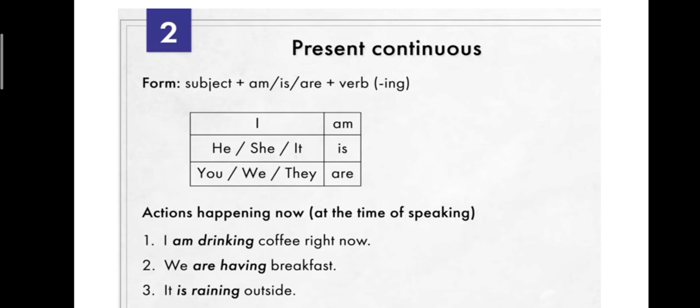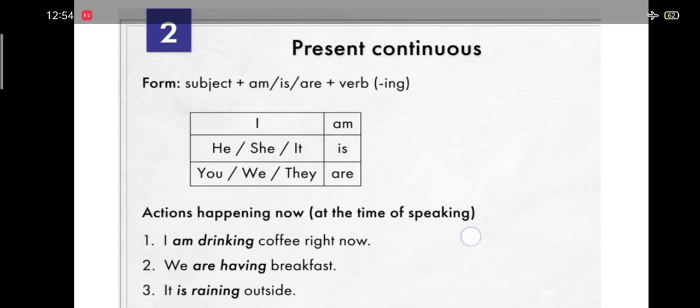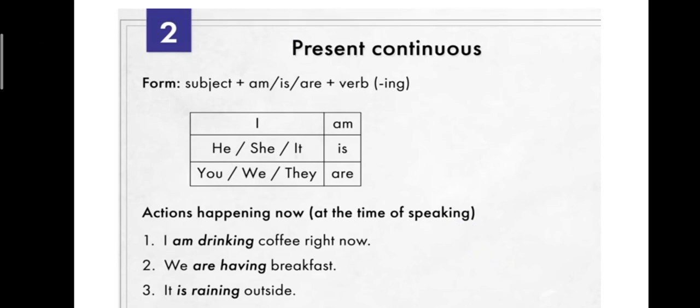Subject plus am, is, or are, plus verb plus ing. So you're just using the be verb plus verb. What is the verb? The action words are called verbs. So you're adding verb plus ing. We'll go to the next slide.